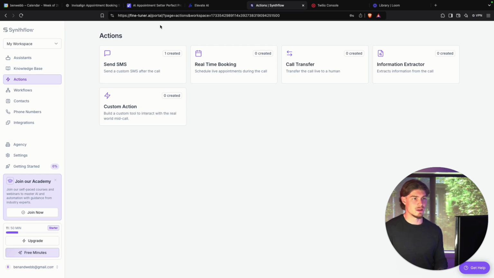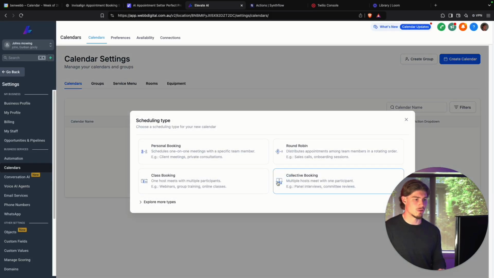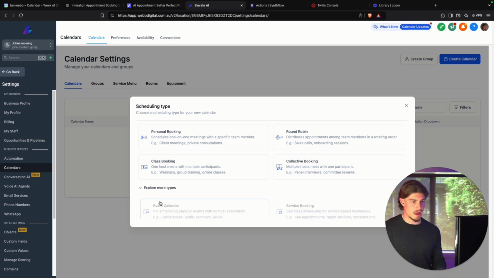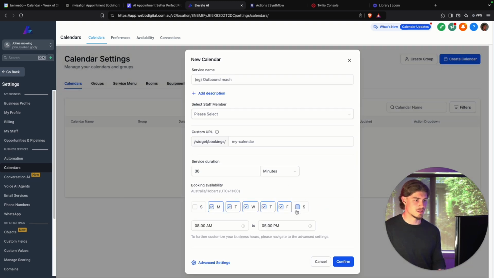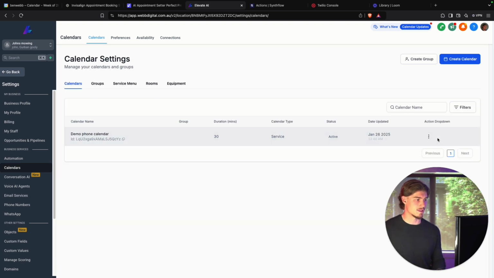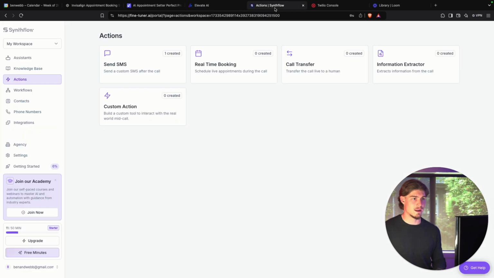So what we're going to do is head over to your GoHighLevel account and then create a calendar. You probably already have a calendar, but I'm just going to set one up very, very quickly. I'm going to call this demo phone calendar, and I'm going to select myself as a staff member, type in a random widget, and then hit that. Cool. Now what I'm going to do is head back to Synthflow.